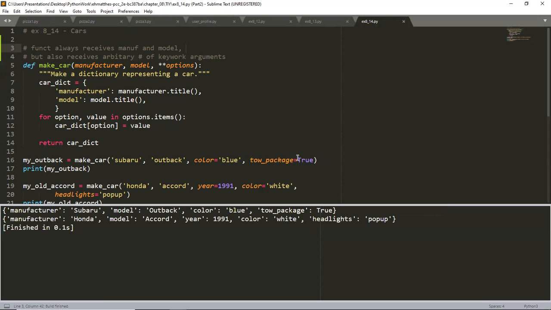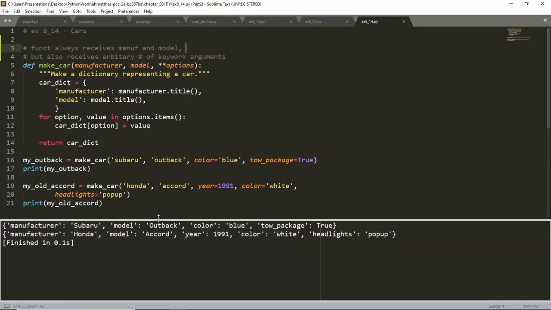Let me go ahead and run it. Did I modify this? Let me see. No, I don't think I did. So the function always receives the manufacturer and the model, so we've got that. So positional values are okay. The last one in this particular case, we're going to end up building a dictionary, right? Because we've got two asterisks, so it also receives an arbitrary number of key value arguments.